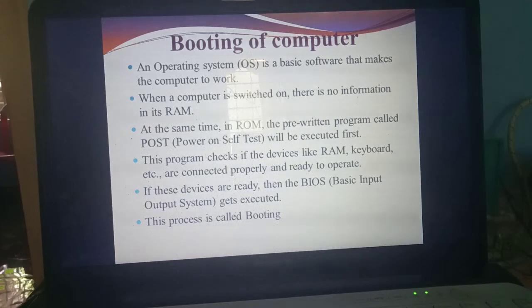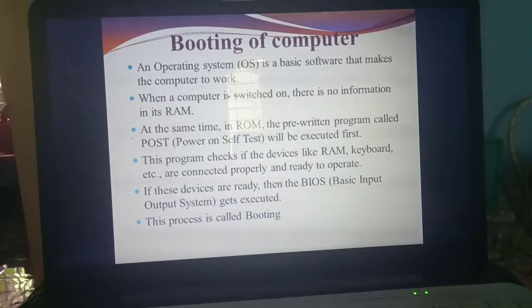Which is the basic software the computer needs to work clearly? OS is the basic software. So when you switch on the computer, there is no information present in the RAM. Why? RAM is a temporary storage memory. But ROM is the permanent storage memory. So while designing the ROM itself, there is a pre-written program. What's the name of that program?